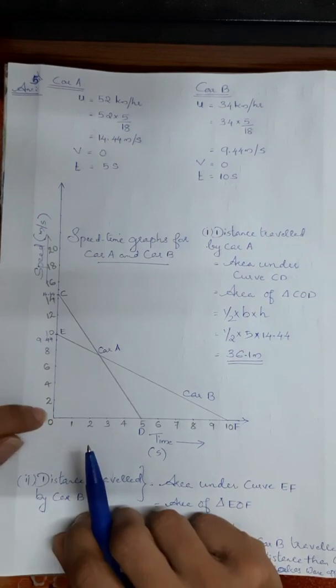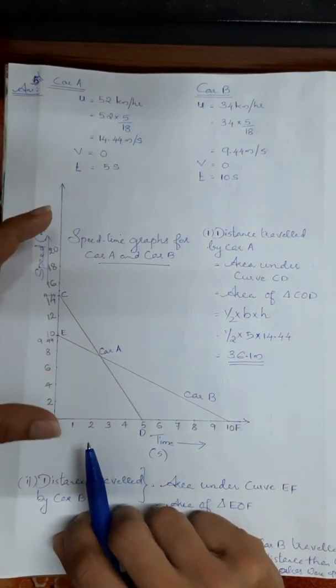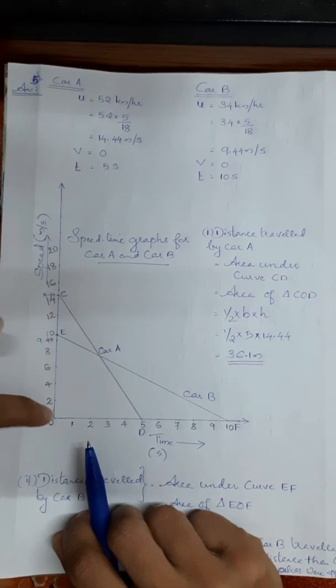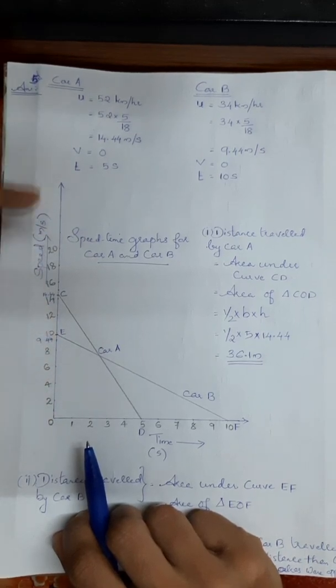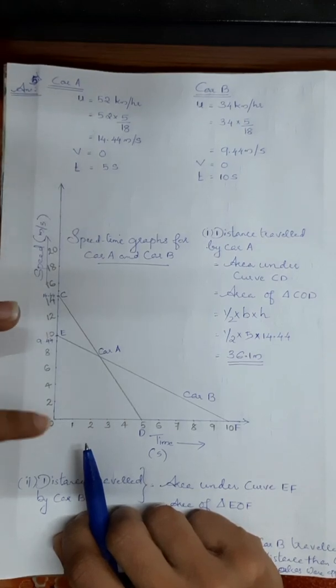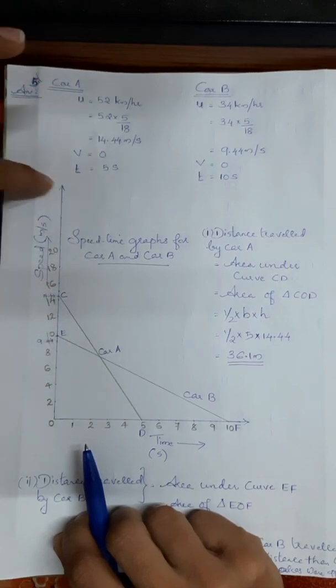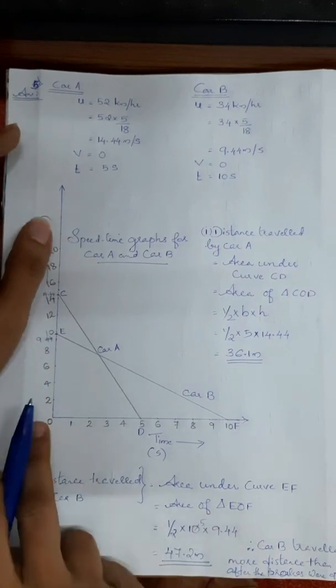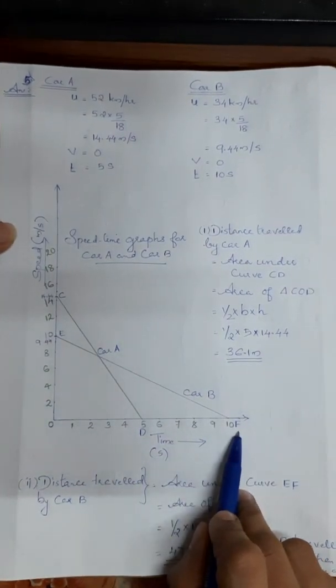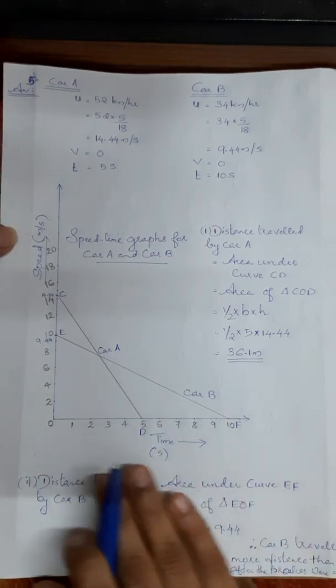Either you can take it here also, say I want to save my space, so I have taken a scale of 2, 4, 6, 8. You can even take 1, 2, 3, 4, 5, 6 also till 14.44. I mean from 0, 1, 2, 3 till 20 also you can take. Here 1, 2, 3, 4, 5, 6, 7, 8, 9, 10. This is my time. So I have taken this.